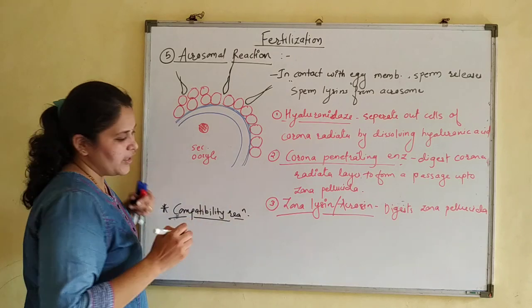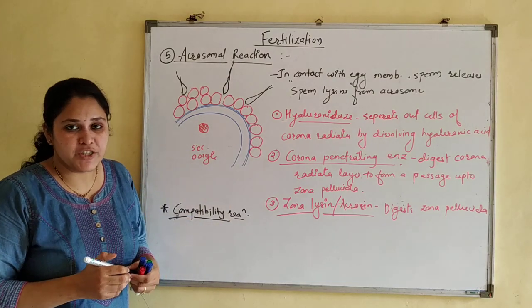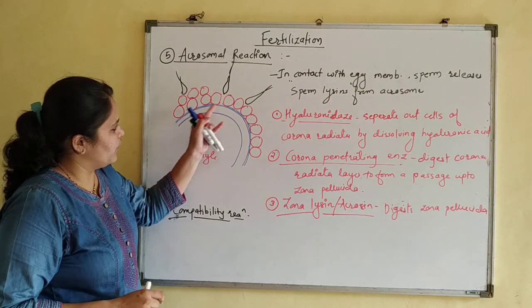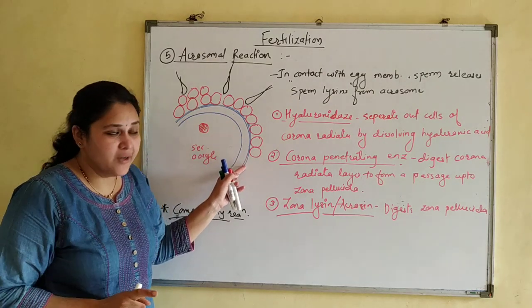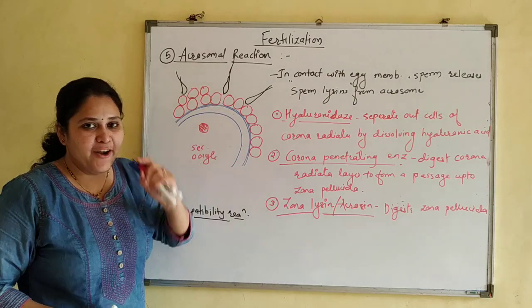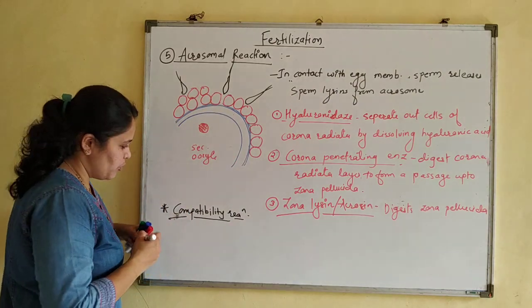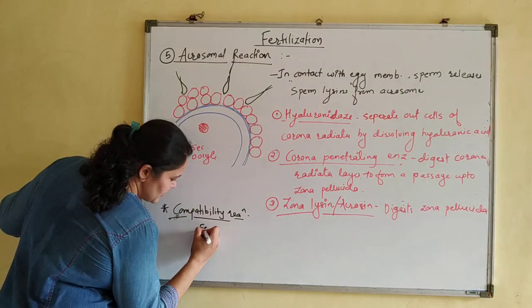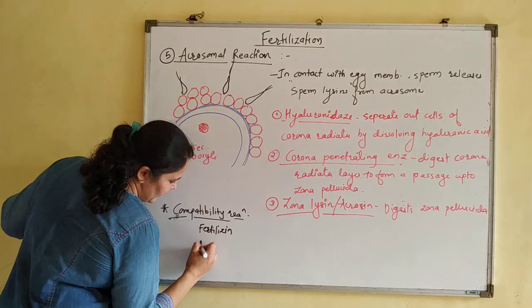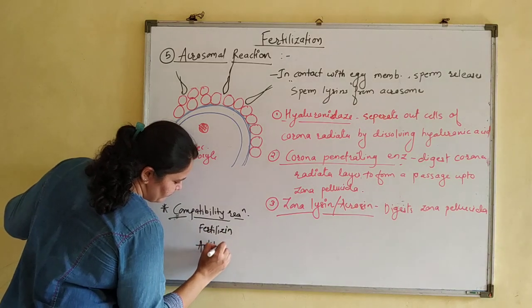Okay. So there are some protein molecules which are involved in this reaction. These protein molecules are located on the zona pellucida of secondary oocyte and on the head of sperm. So these protein molecules are known as fertilizing and anti-fertilizing.